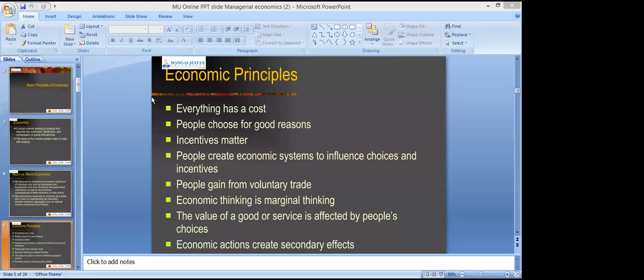If people want more of a good, the price will be high. So basically, people's choice will affect the value of goods and services. The last is economic actions create secondary effects, right? So economic actions create secondary effects on the choices of the people.